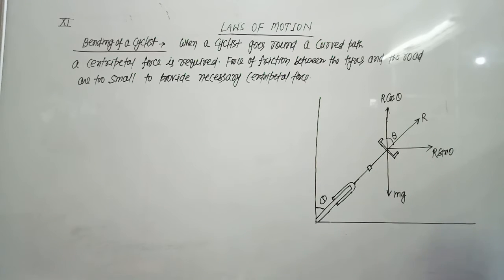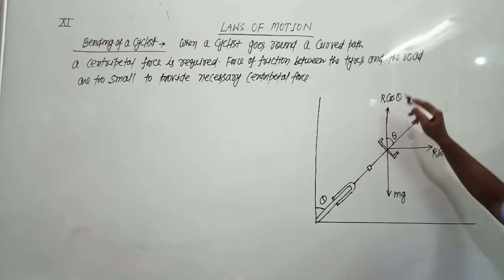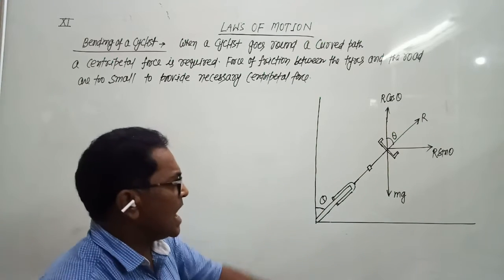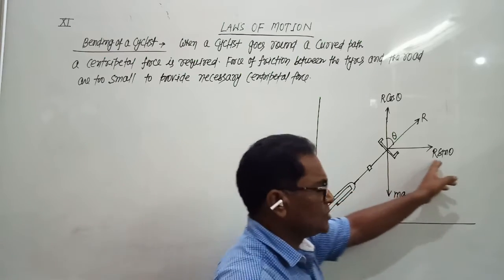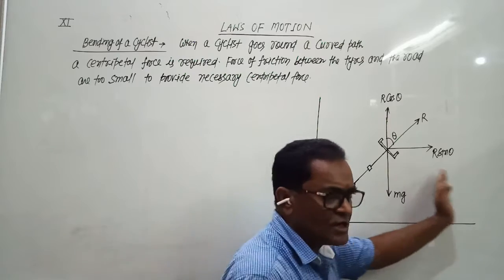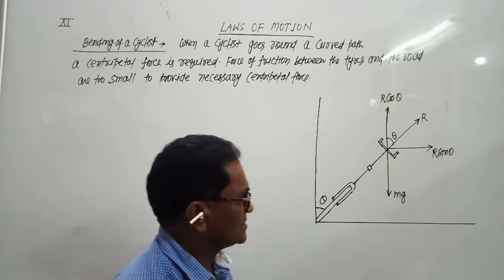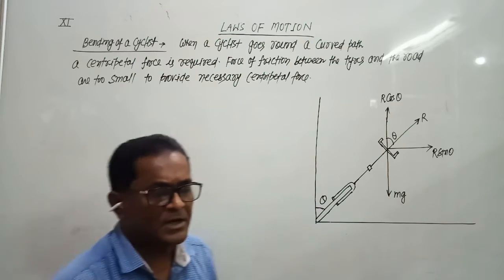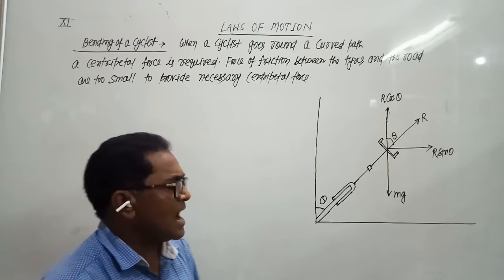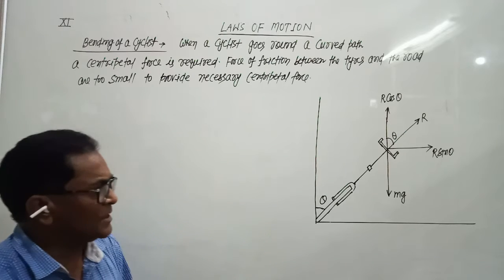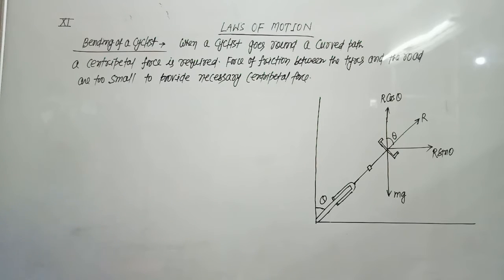This horizontal component, R sin theta, provides the necessary centripetal force to the cyclist.